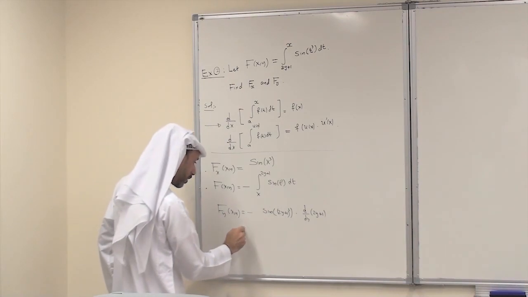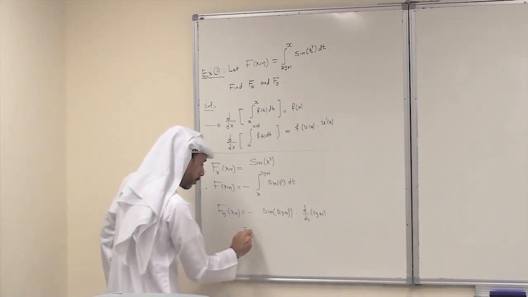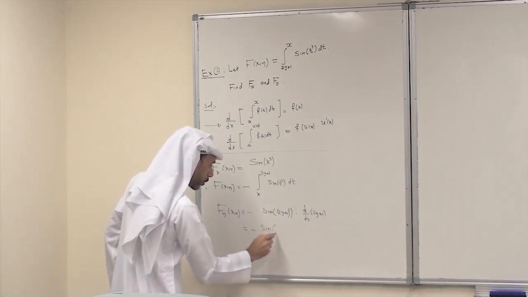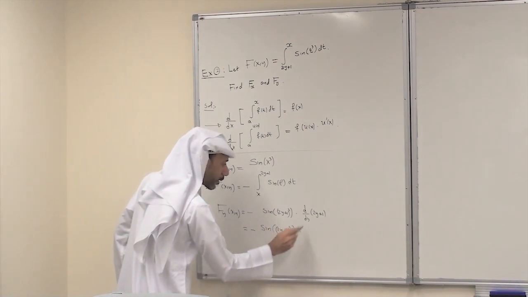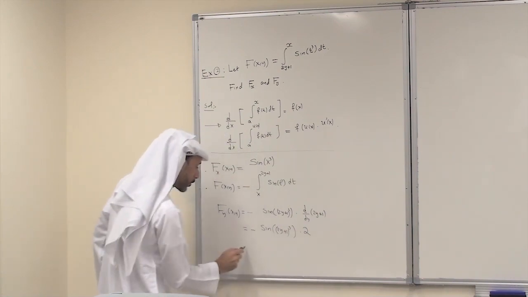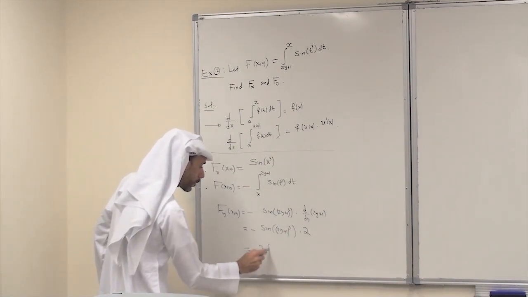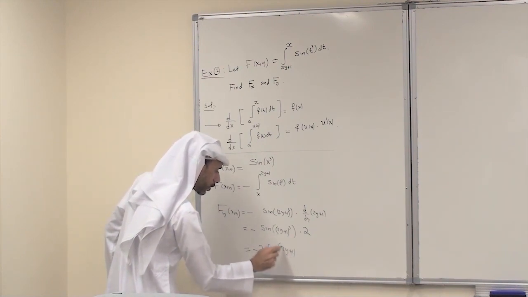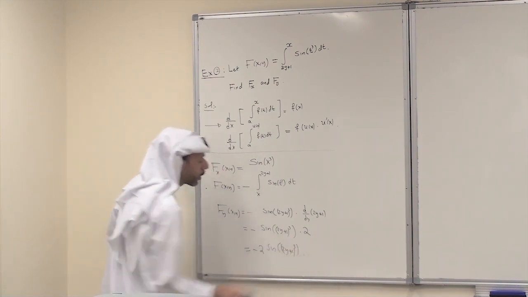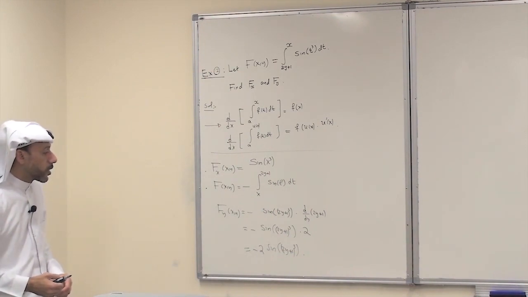Okay. So this becomes minus sine of 2y plus 1 cubed times 2, or just minus 2 sine of 2y plus 1 cubed. So this is the derivative with respect to y.